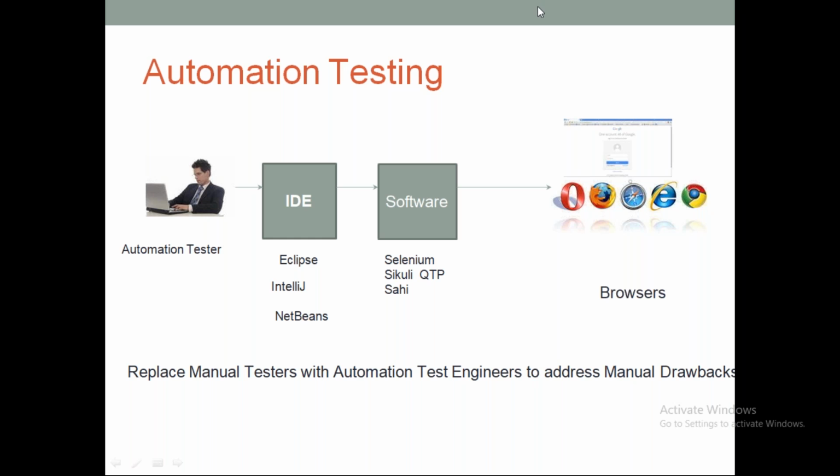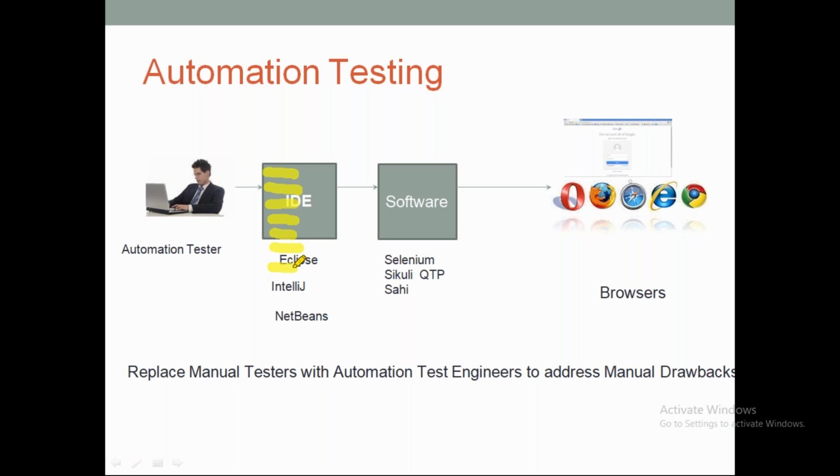Okay, so now let's understand how the automation testing process happens. As we already discussed, we are going to hire some automation testing resources. They will write some lines of code to open the browser, navigate to, let's say, the Gmail application, enter email ID, enter password, click on the submit button, then log out and close the browser. Some simple steps just to log into the Gmail application and log out of it.